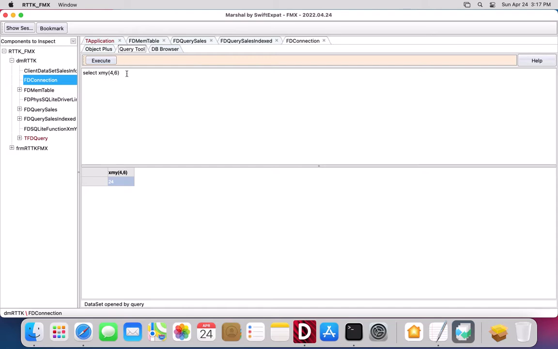There's no standard features that you would expect in a query tool. I personally use SQLite Studio, but for when I need to see the objects at runtime in my app, this is my option. So I hope it's of use to you, and thank you for watching the demo.